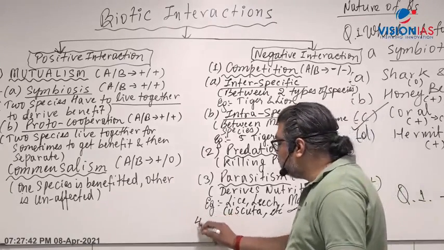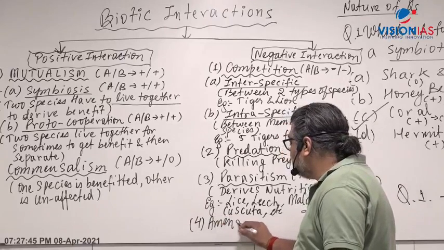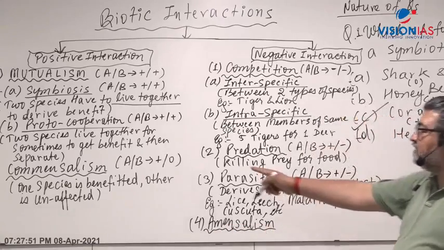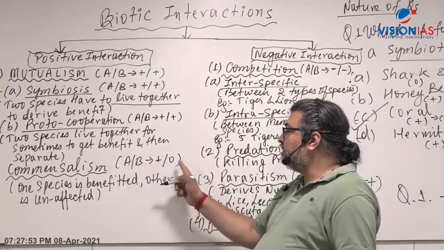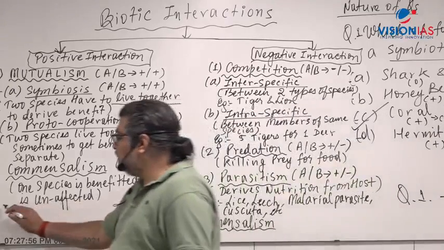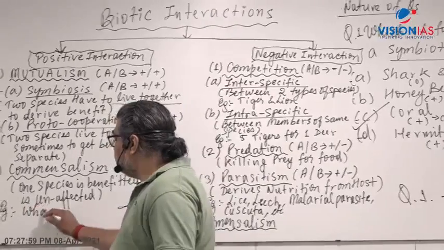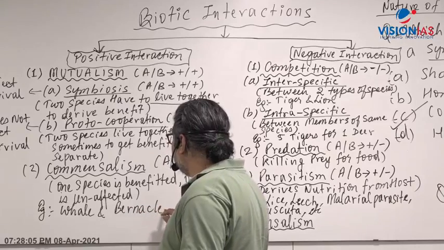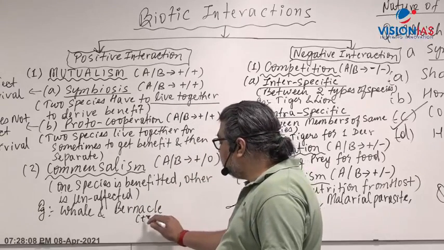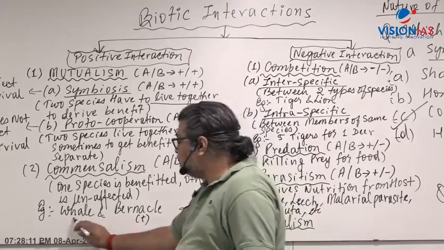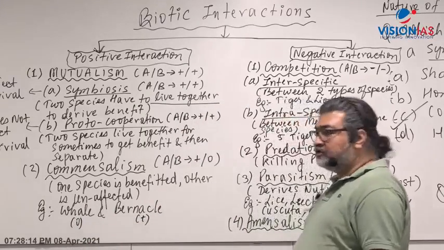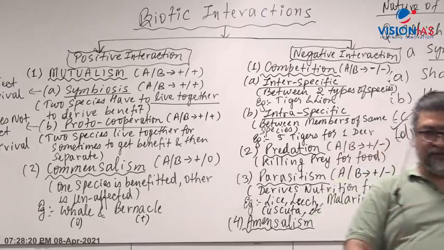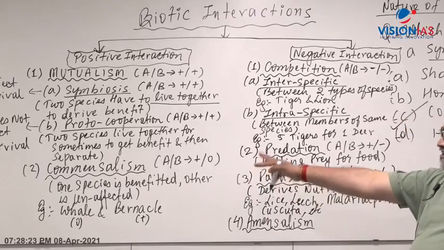Now opposite of commensalism is amensalism. What is commensalism? Commensalism is where one gets benefit, other is neutral. Right? For example, one example is whale and remora fish or barnacle. You'll find barnacle is attached on the body of the whale. So barnacle is positive, whale is neutral. Shark and sucker fish. Shark is unaffected, neutral. Sucker fish is positive. Both these examples are commensalism.